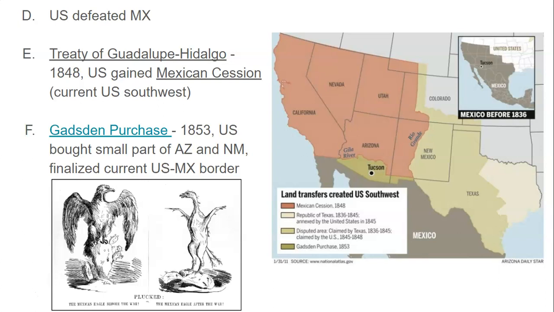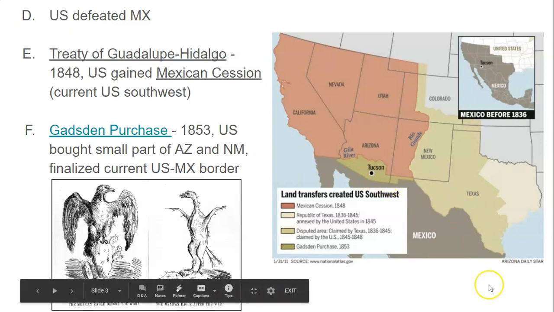But to form the modern US-Mexico border, there is another little piece of land that is added, not through war, but just through a purchase. Called the Gadsden Purchase. In 1853, the U.S. bought this little piece of land right here, kind of in this mustard yellow, I guess, because they wanted to send a railroad through it. Apparently that land was really flat, and so America bought it so they could send a railroad through the Gadsden Purchase. And this is going to finalize the current U.S.-Mexico border that exists today.